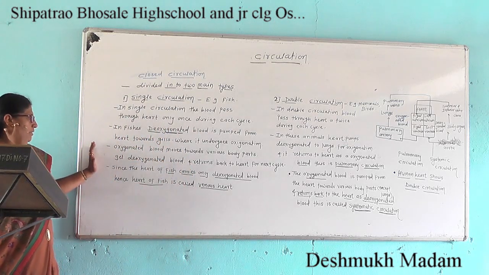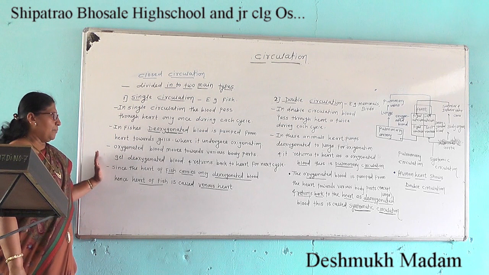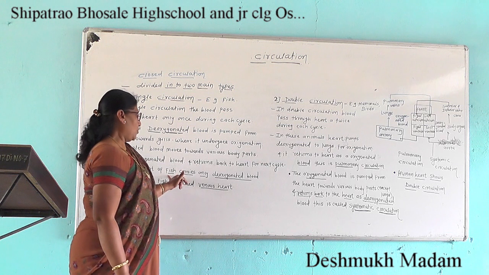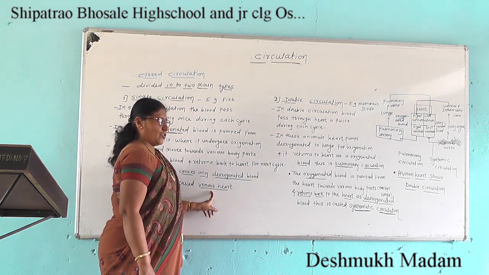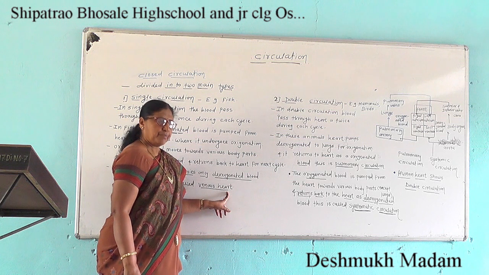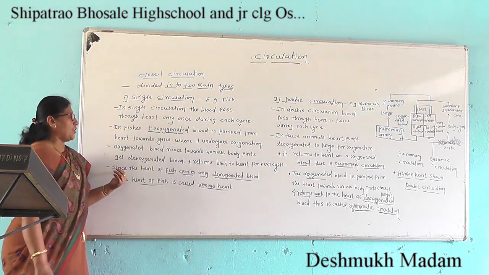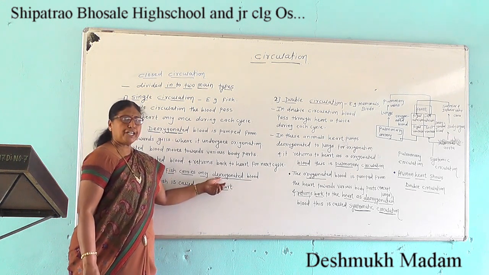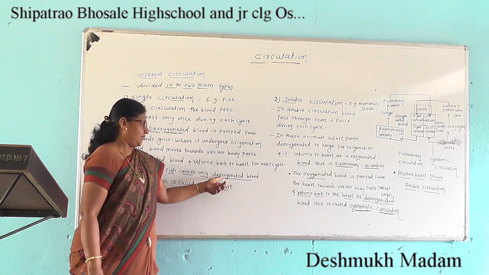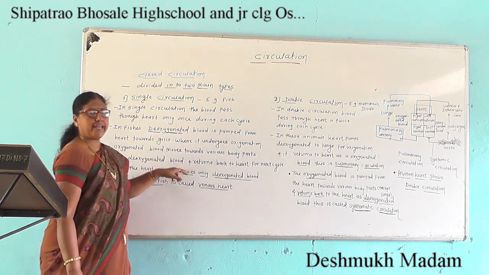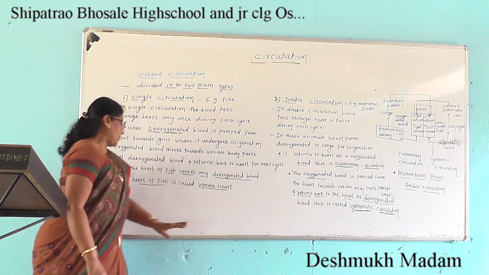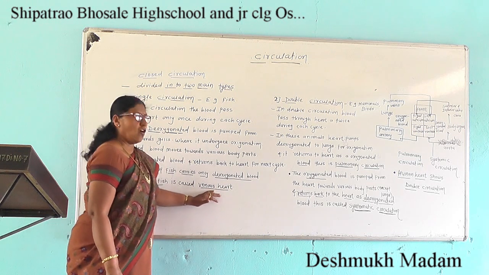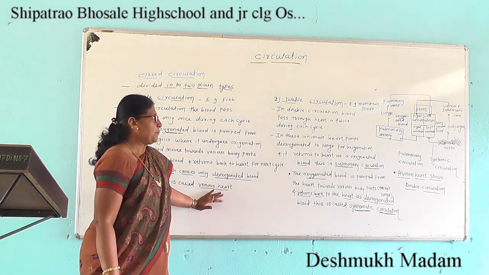In single circulation, for example in fish, the heart of fish is also called the venous heart, because the heart of fish carries only deoxygenated blood.